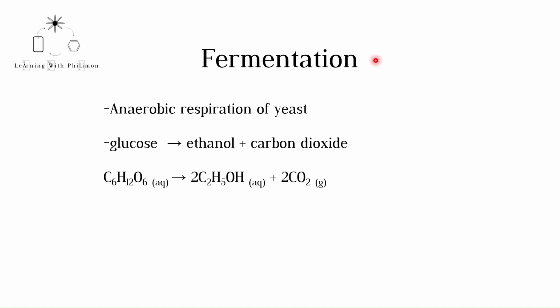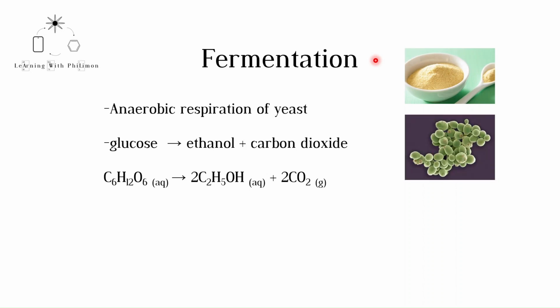One way to form alcohols is using yeast, a single-celled microorganism. Just like the cells in our body, yeast use glucose in aerobic respiration to form ATP. Aerobic respiration requires oxygen. If yeast are placed in an aqueous glucose solution between 25 to 35 degrees Celsius without oxygen, anaerobic respiration occurs. In this process, glucose is turned into ethanol and carbon dioxide.